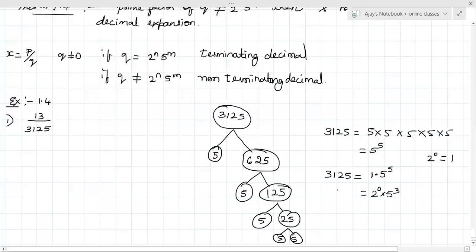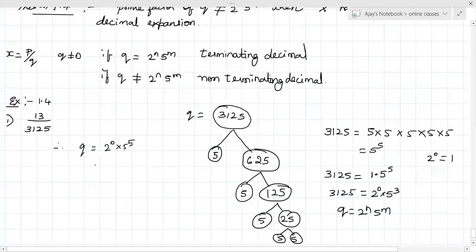Here, what is Q? Q is equal to 3125. Then Q is in the form 2 power n and 5 power m. N and m should not be negative, so there should be positives. Yes, n is 0 and m is positive. So from the above, Q is equal to 2 power 0 into 5 power 5.